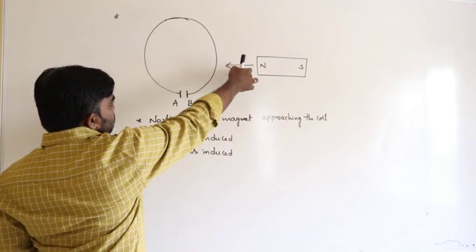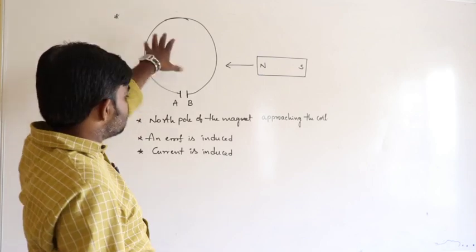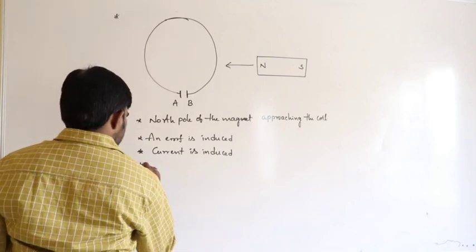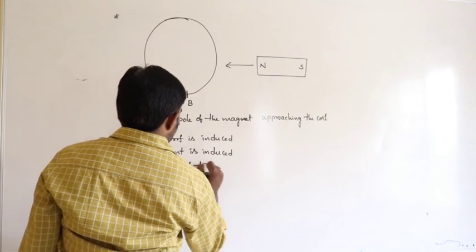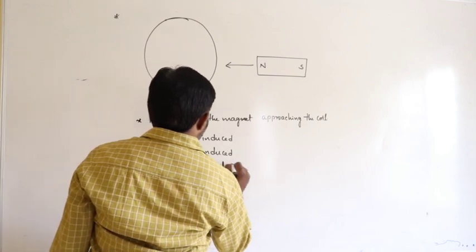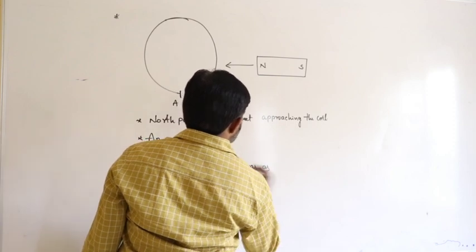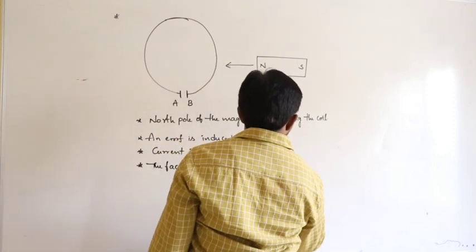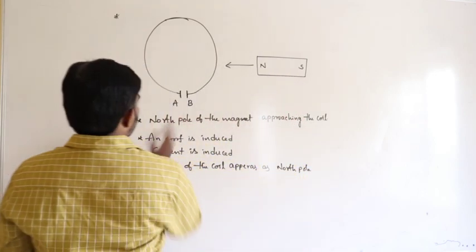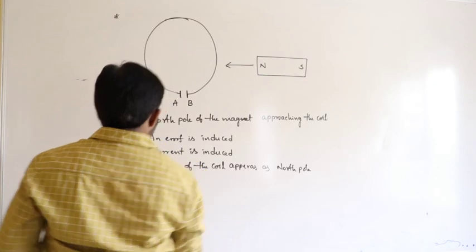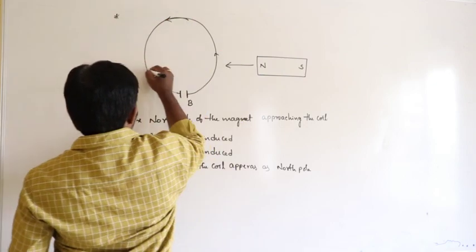So if the north pole of the magnet is pointing towards the coil, the face of the coil appears as a north pole. If it is a north pole, the direction of the induced current must be anti-clockwise.